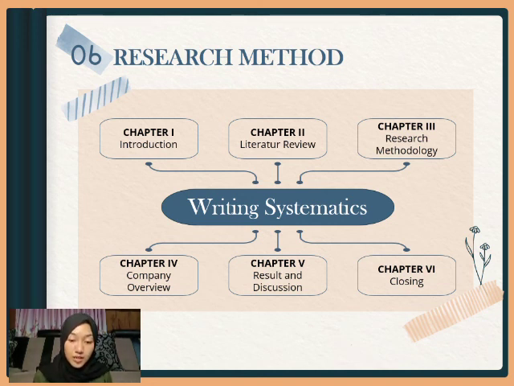This chapter contains the discussion of the calculation of the cost of goods manufactured using the activity-based costing method, along with the journal entries that need to be recorded, and the role of the inventory accounting information system in XYZ company. Chapter 6, Closing. The last chapter contains conclusion and suggestion on this research.